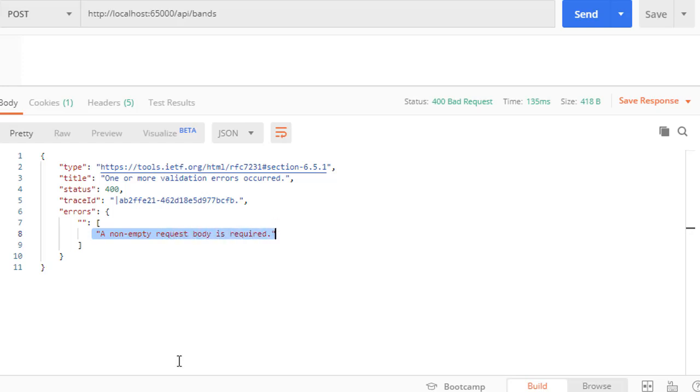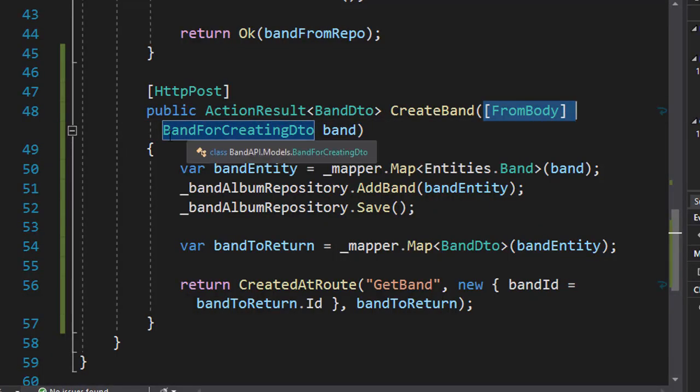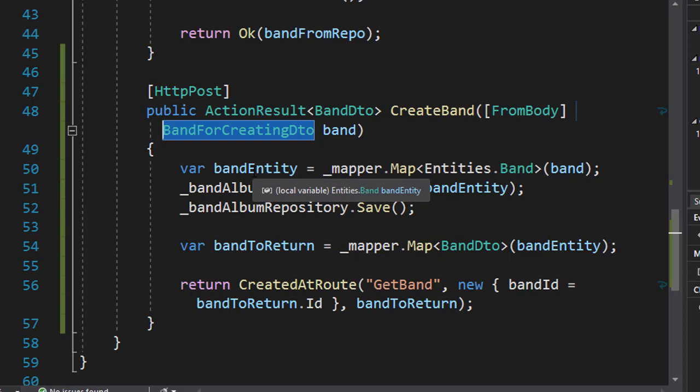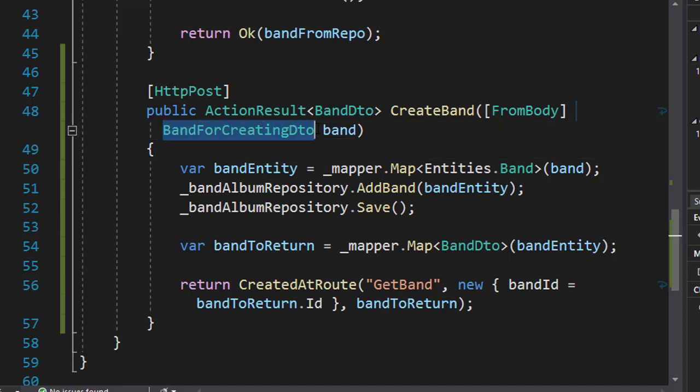So let's quickly recap. So here in our create band, we passed from body a band for creating DTO, and we created a special DTO for creation of the band, because it is a good idea to keep the output and input DTO separate. In our case, we have different properties for output and input DTOs, but also there could be different validation rules as well. Then we created a map between the band for creating DTO and the entity of band. And then we simply added it to our context and saved it in the database.